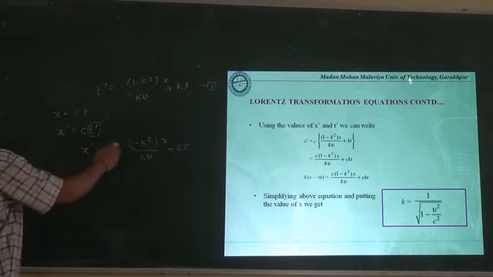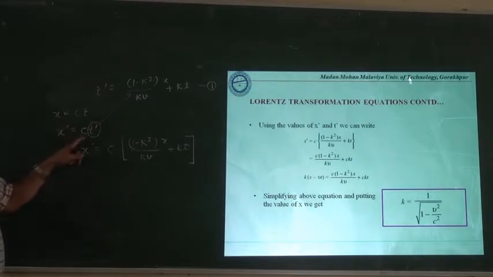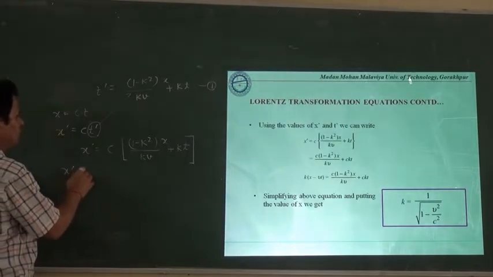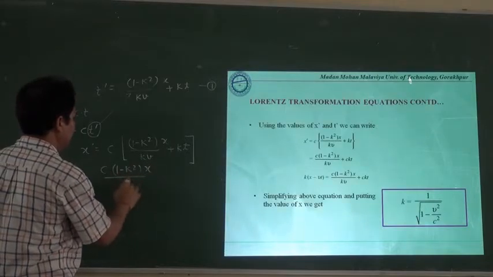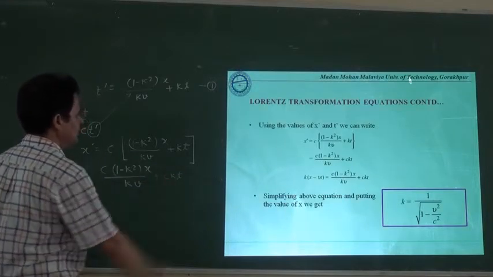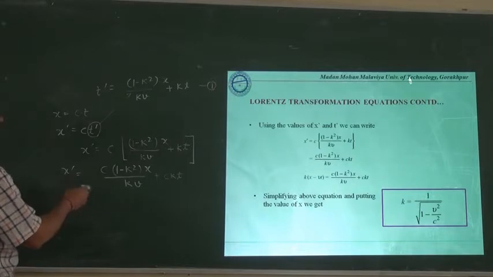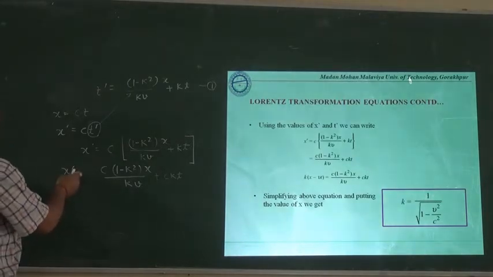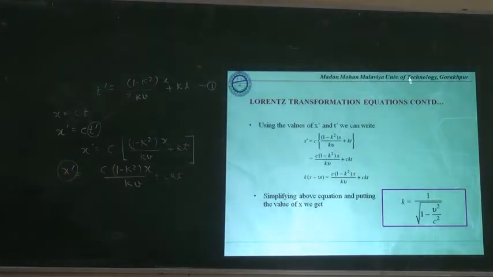Here this c is multiplied in the entire bracket, which means c is common to all the terms related to t dash. That's why we will have x dash is equal to c times 1 minus k square into x divided by k into v, and here we will have ckt. Let us simplify it. x dash can be replaced by its value.